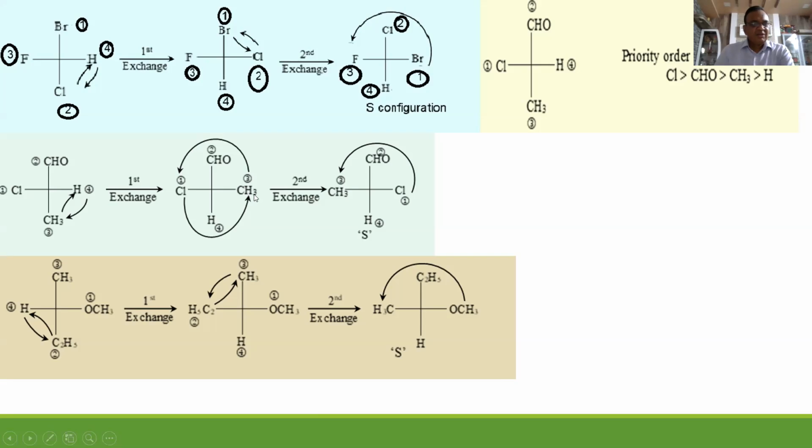So now you rotate this. CH3 has come at the place of Cl and Cl has come at the place of CH3. Then you observe if 1, 2, 3 are lying in the anti-clockwise direction, that's the S configuration.